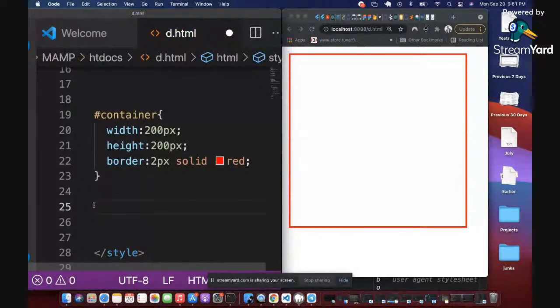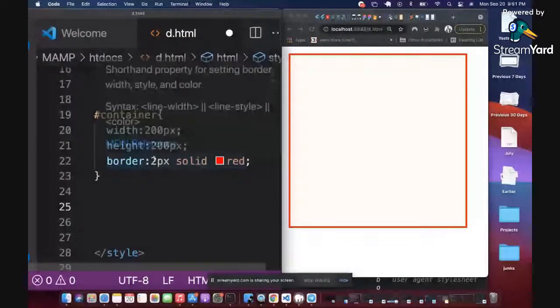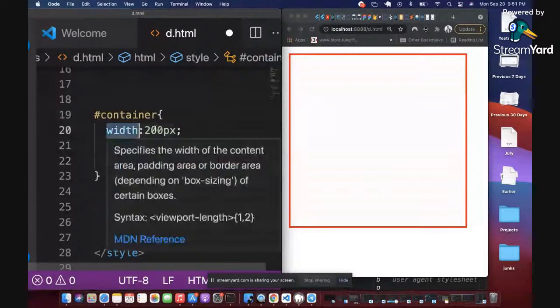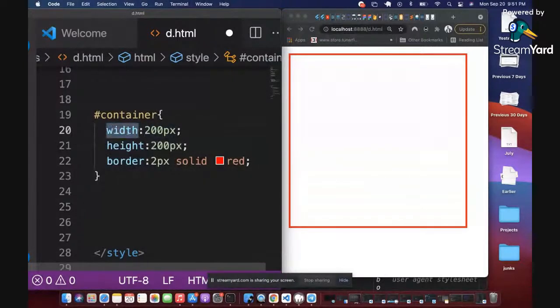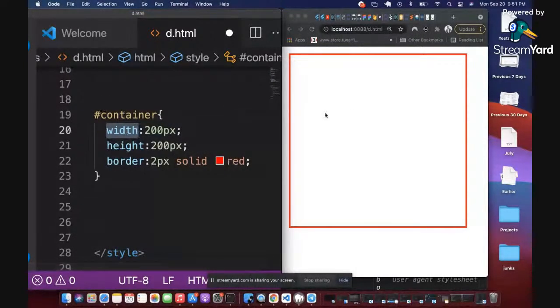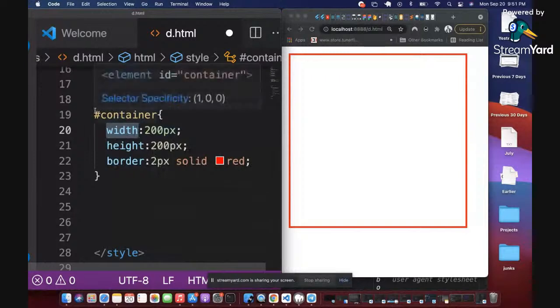So let's just take it one step at a time. I was explaining the box, right? Don't forget that what we're trying to learn here is these different CSS properties and their possible values. So we are saying width here. What is width? Width is simply the CSS attribute or property that you use in defining the width of an element. So what we are saying simply here on the screen is that this container should have a width of 200 pixels.